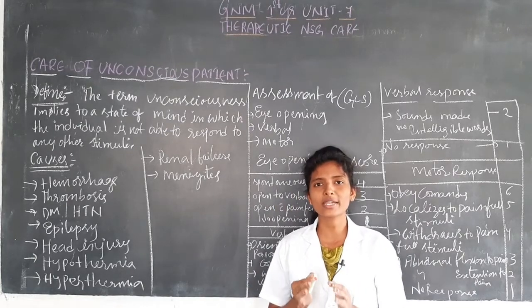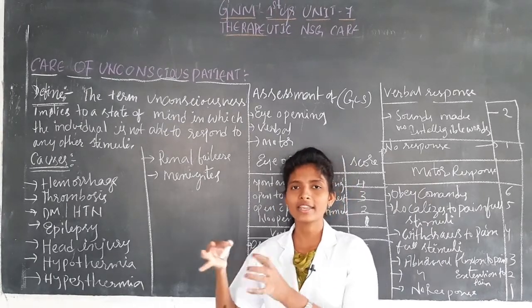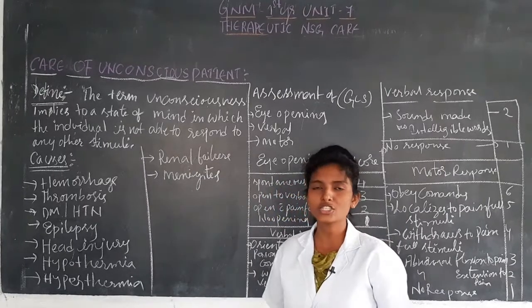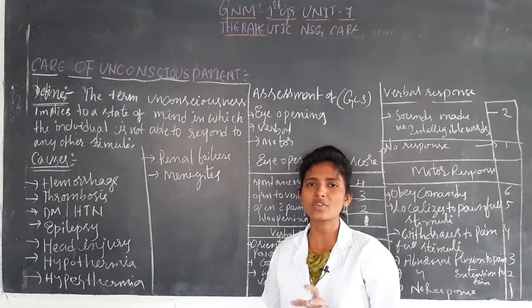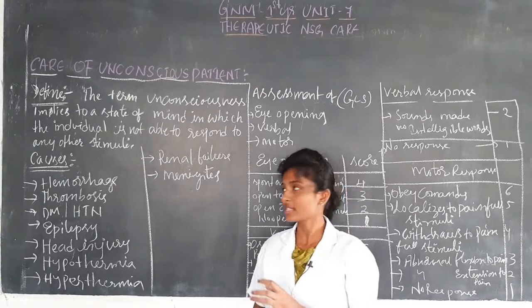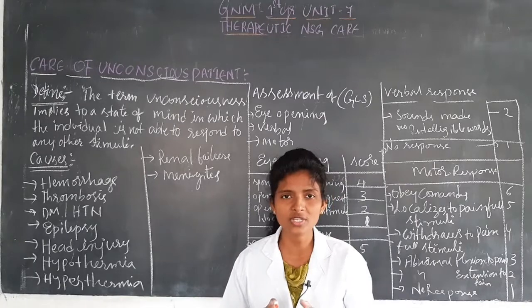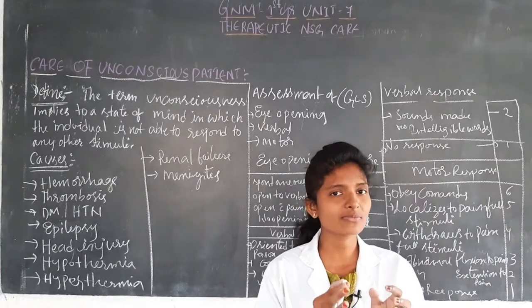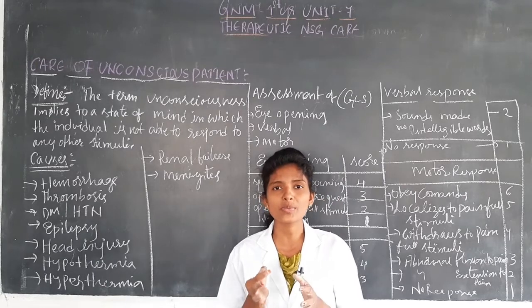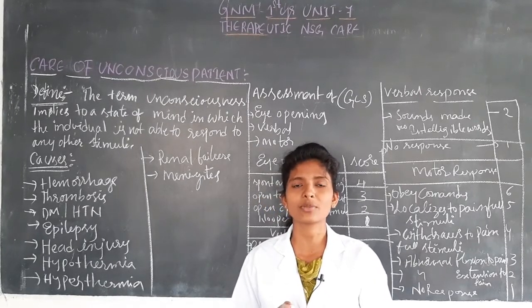It is also a cause leading to unconsciousness. The next is head injury, which is also a very dangerous condition. If the patient comes with a head injury and it is severe, there is a chance of unconsciousness.